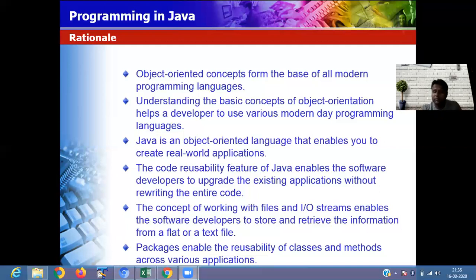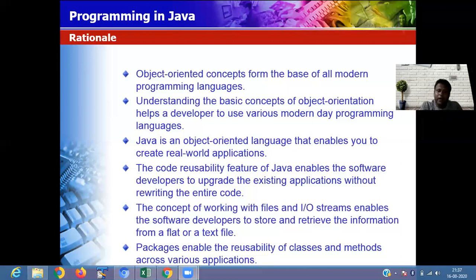In your WhatsApp and your Facebook, day to day you are getting a lot of updates and new features, within a span of one month or 15 days, because every day the developer team is analyzing the flavor of the customer and what the customer wants. Based upon that, they upgrade their software. So the reusability concept helps you upgrade your application in the meantime.